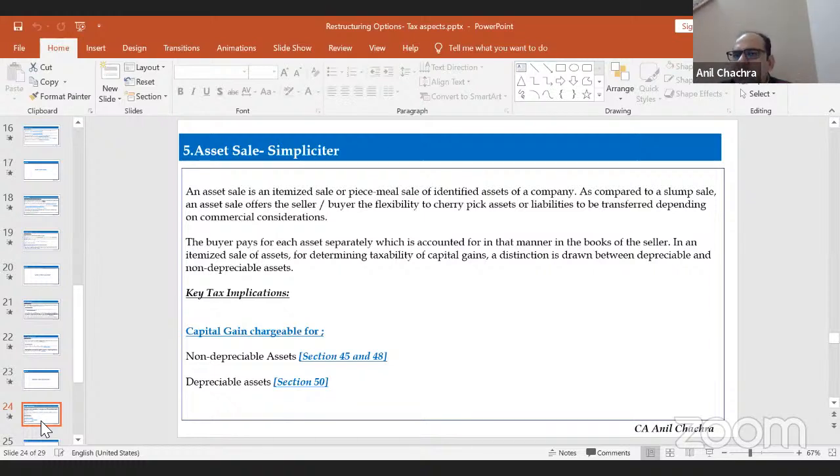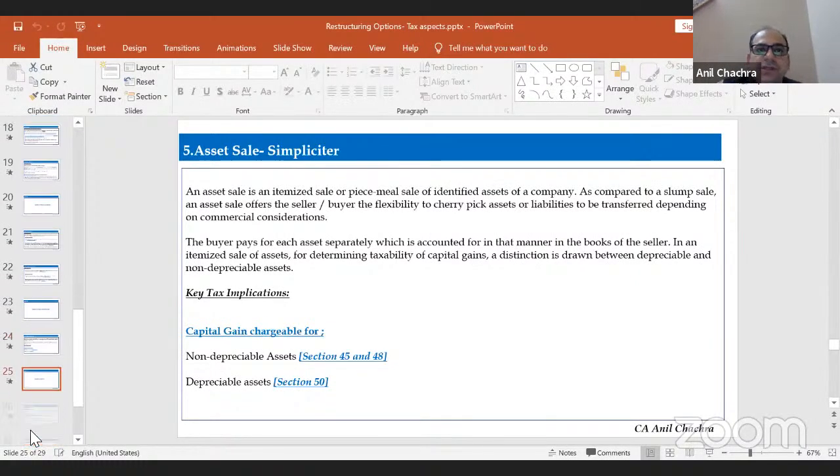So whether you are having the carry forward of losses, whether this type of capital gain will be treated as a business loss, because there are a couple of decisions by the judicial authority wherein it states that although it's a capital gain, for the carry forward of losses or set off of your losses, it will be treated as a business loss or business gain. So there are various decisions we need to keep in mind, whether this type of asset sale will be helpful for us or not, or we can go by demerger or slump sale, or by way of piecemeal sale of the assets.